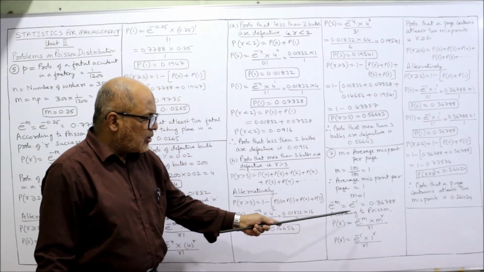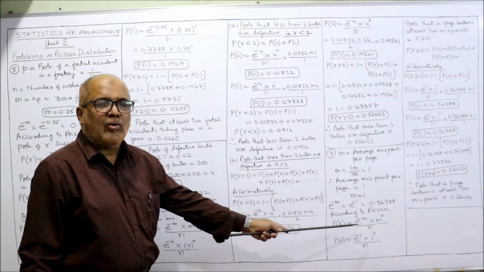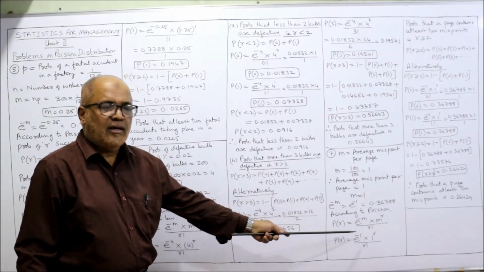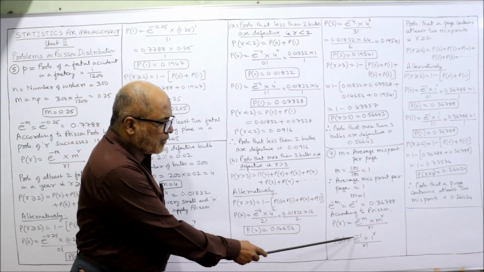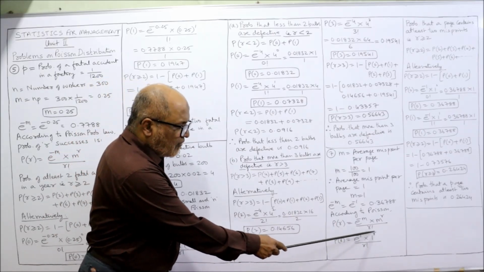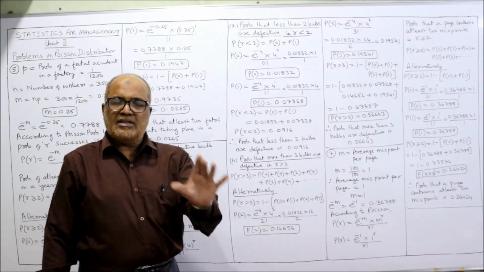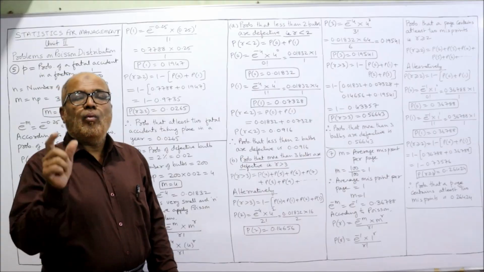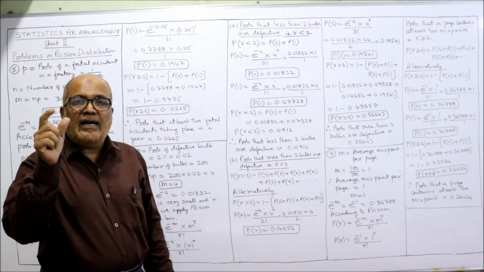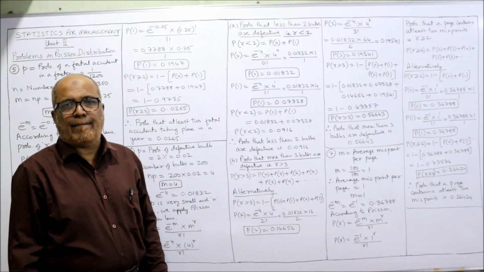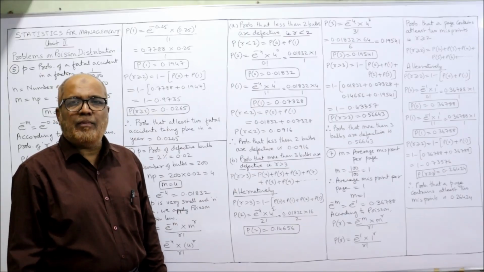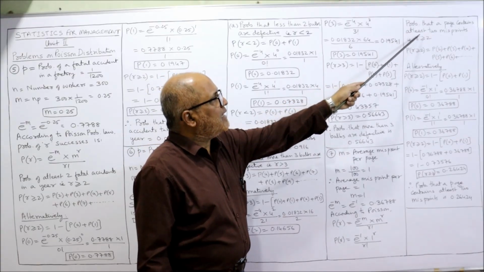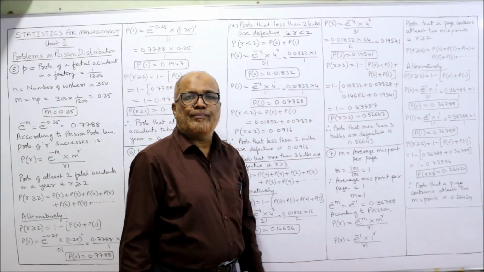Now according to Poisson, P of R is equal to e to the power of minus M into M to the power of R by R factorial. So here P of R is e to the power of minus 1 into 1 to the power of R by R factorial. This is the formula we are going to use. Now ultimately, what is the question? What is the probability that a page contains at least 2 misprints?